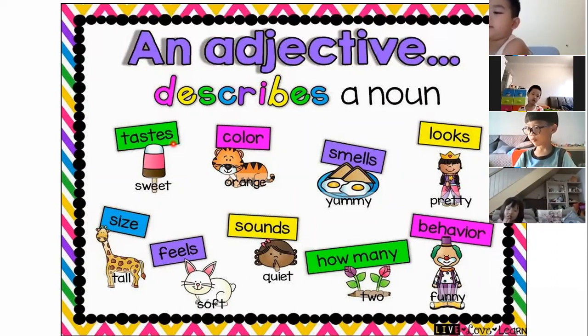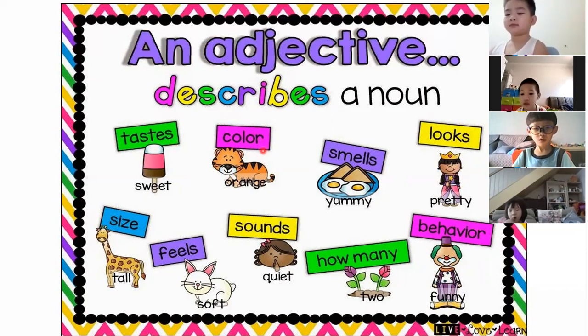Can you tell the taste of the chocolate? How does a chocolate taste like? Is it bitter? No. What is the taste of it? Very yummy and very sweet. Sweet, right? And that is how we describe chocolate, because that is the taste of the chocolate. And let's look at the next one.